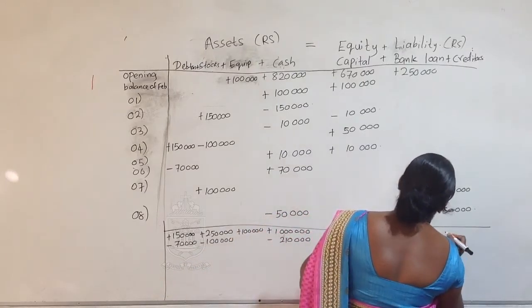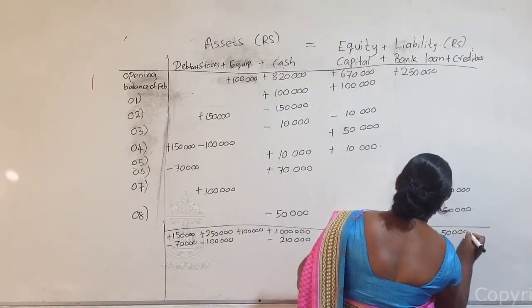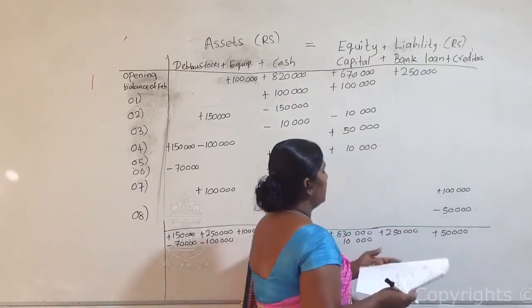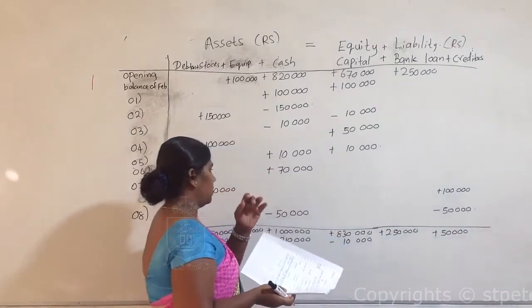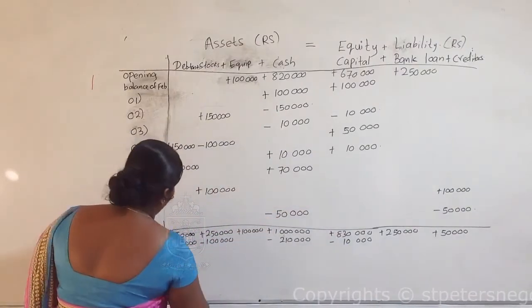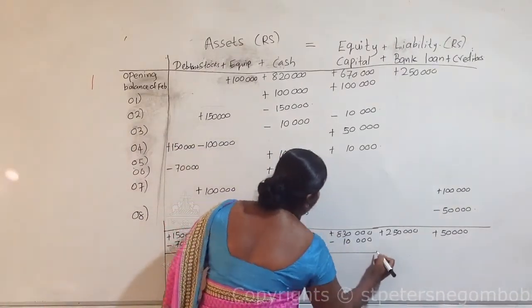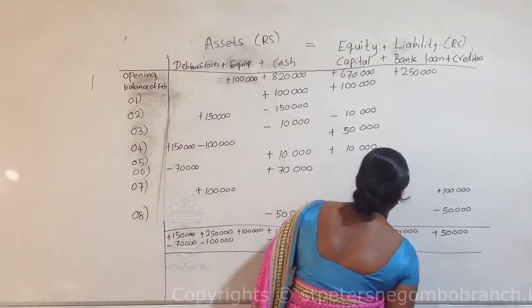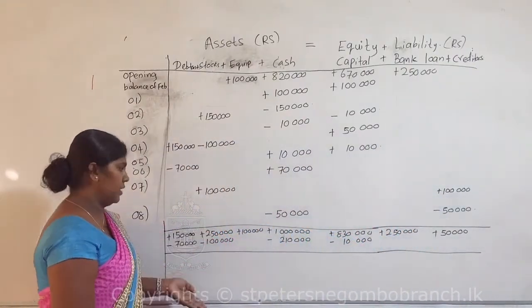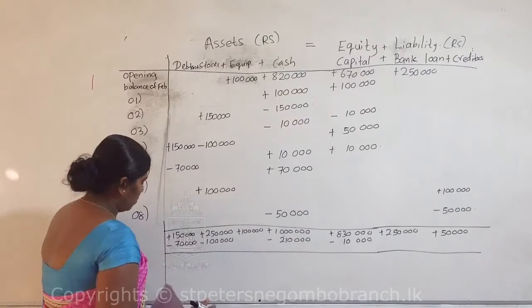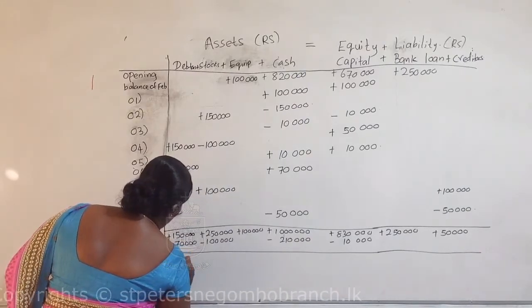Here plus value creditors 50,000. So the remaining creditors are 50,000 plus value. Now you can subtract minus values from plus values. After that you will get these amounts.